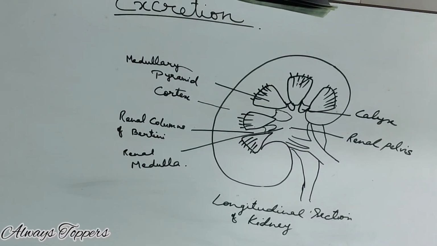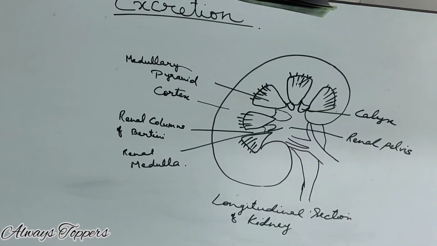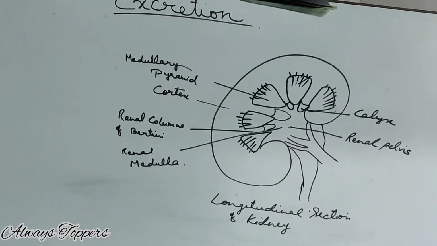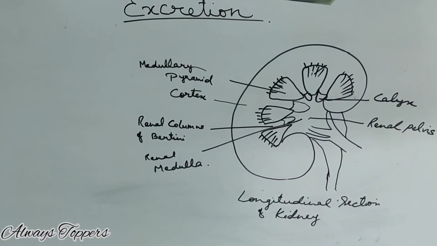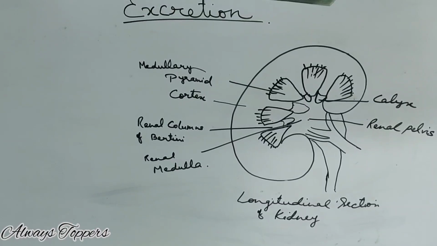So now we will discuss the urinary system of human beings. The urinary system of human beings, which we call vertebrates, consists of a pair of kidneys having nephrons. Now, a nephron is a long tubule which is regarded as the unit of structure and function in a kidney. One kidney contains about 1 million nephrons, each about 3 centimeters long.